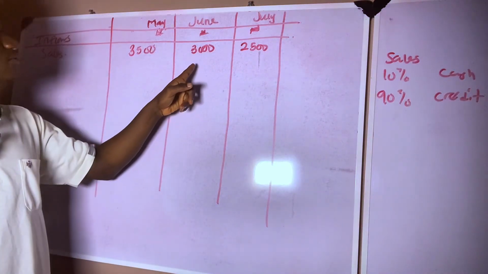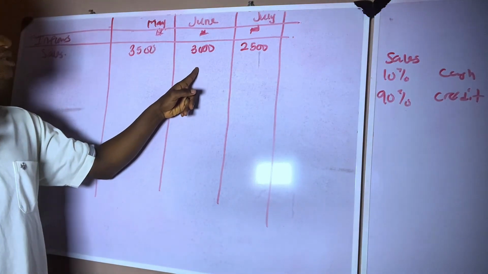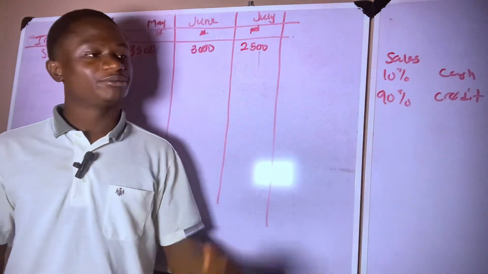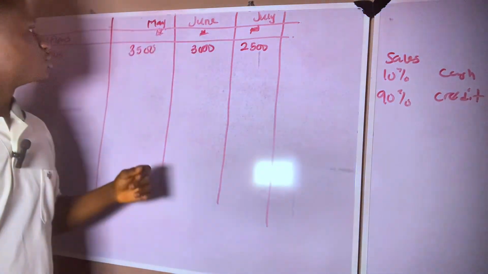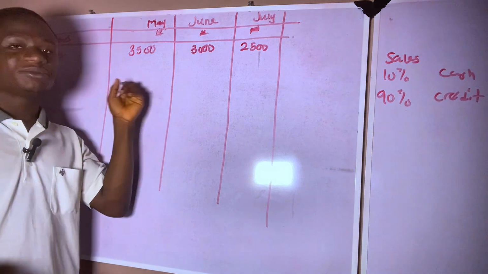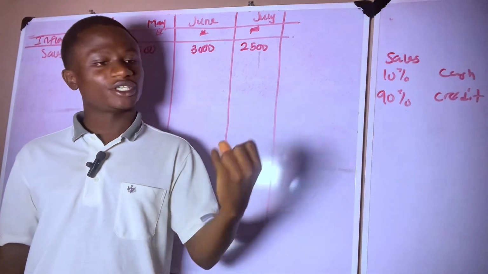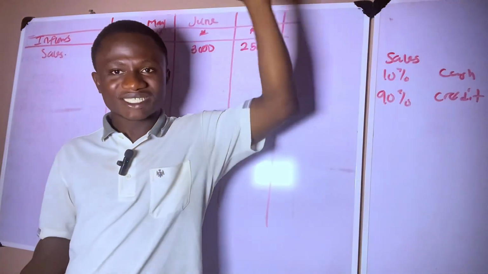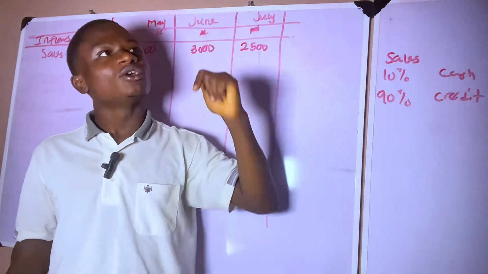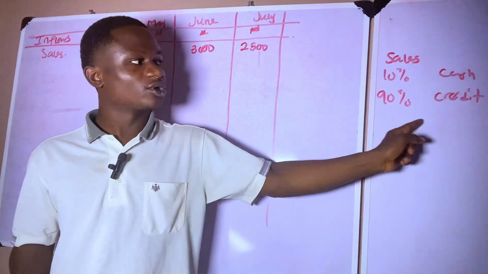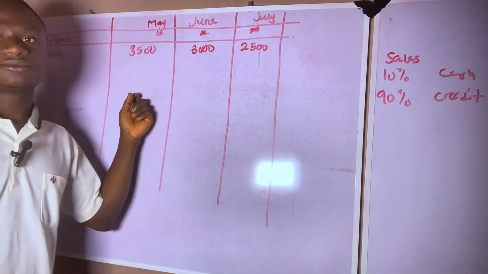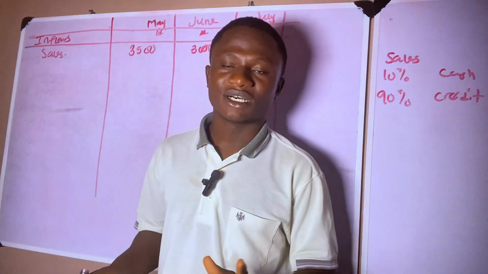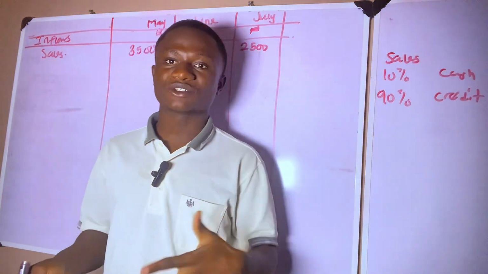So that of April, we'll be collecting it in June, because 2 months after April is May and June. And that of March, we'll be collecting it in May, because after March is April, May. So whatever sales we sell in March, 2 months after is when we collect the 90%. So you need to critically analyze cash budget questions, because they can come tricky.